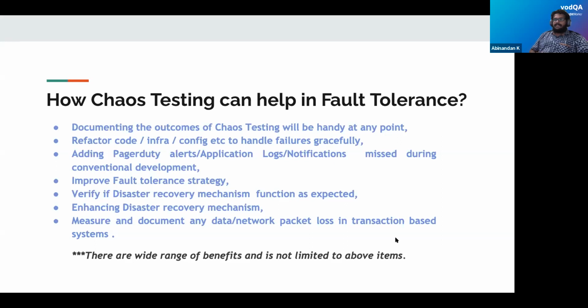As I said in the previous slide, this will help in verifying the disaster recovery mechanism as well. These are not the only benefits we will have as part of chaos testing findings. There is a wide range of benefits which you can search for in various blogs.